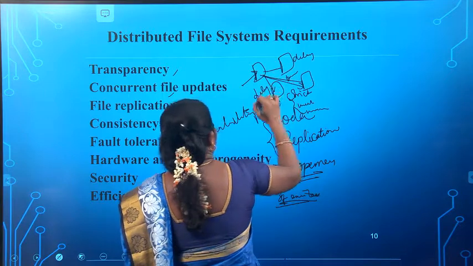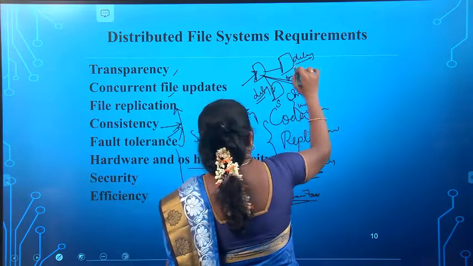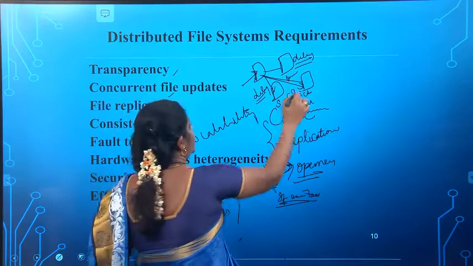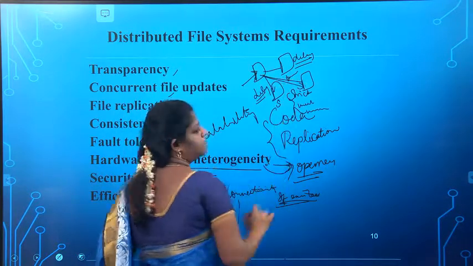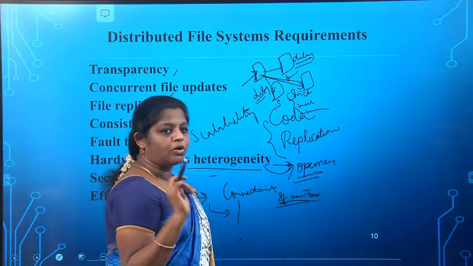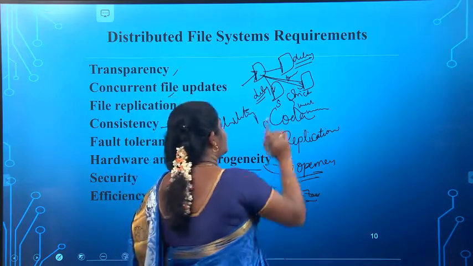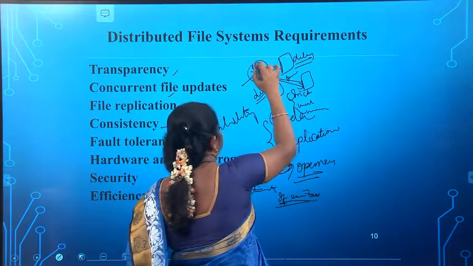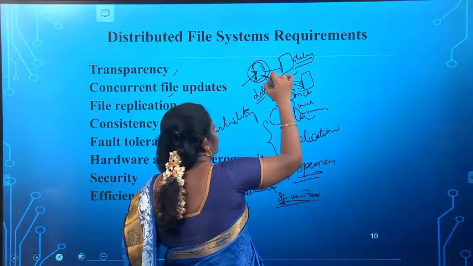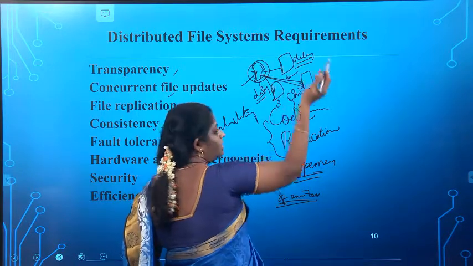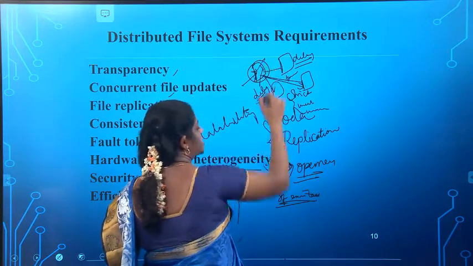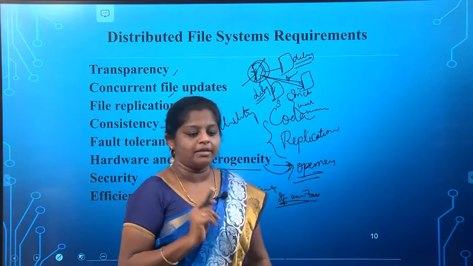To overcome the issues of delayed updating, at least one should be updated immediately. That is what one-copy update semantics means. At least one should be updated. So this one is updated, and that satisfies it here itself. Then, after the network issue is solved, the others will be updated with the help of this server. So one should be updated immediately.